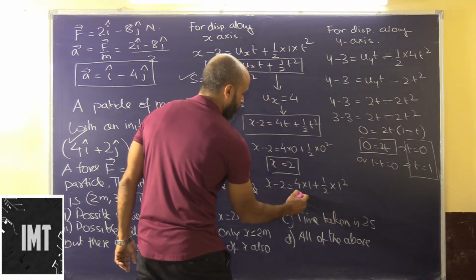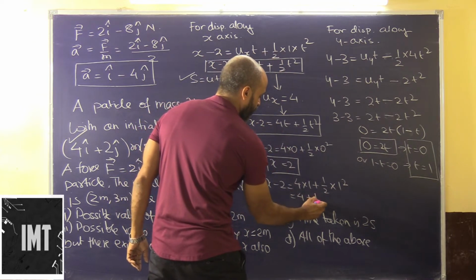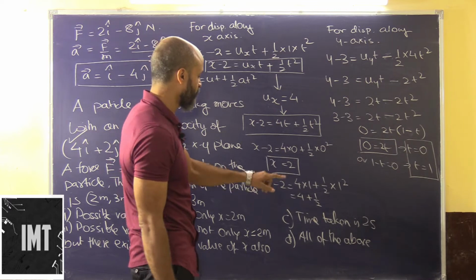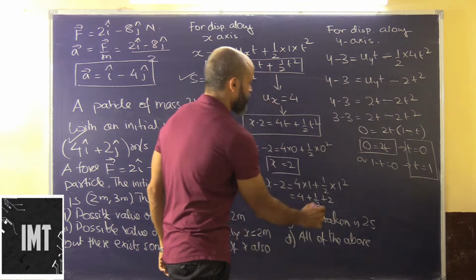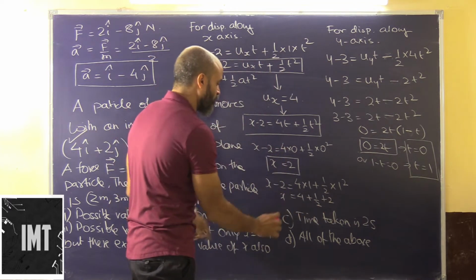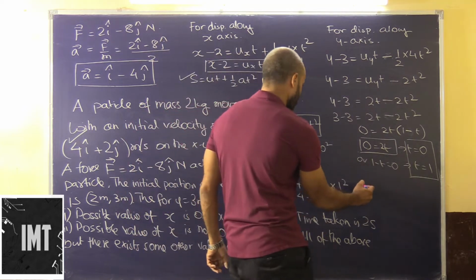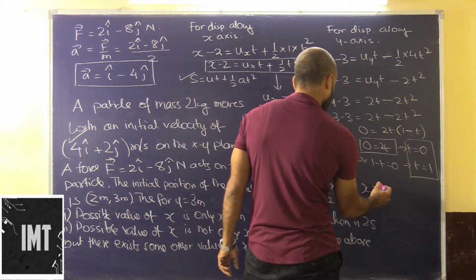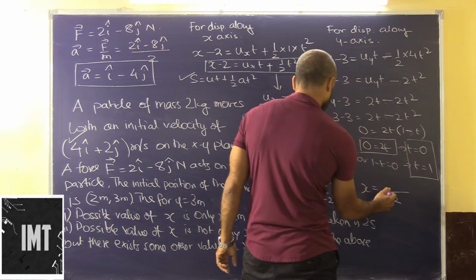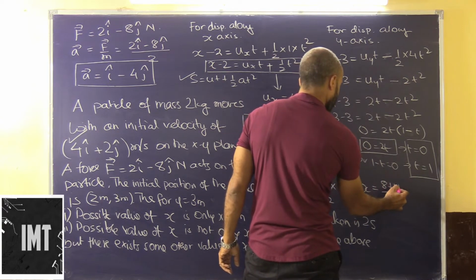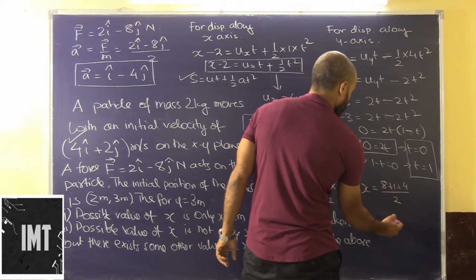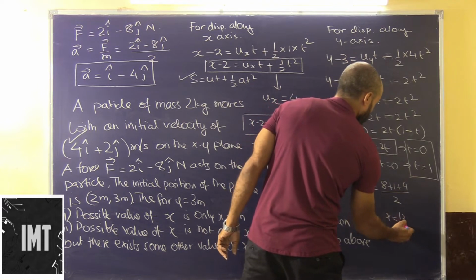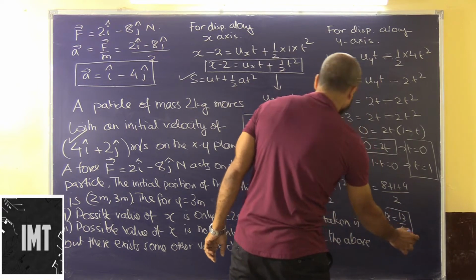So this will be x is equal to 4 plus half plus 2. So that will be x is equal to 8 plus 1 plus 4 over 2. So this will be 13 by 2, okay, so this will be 13 by 4.